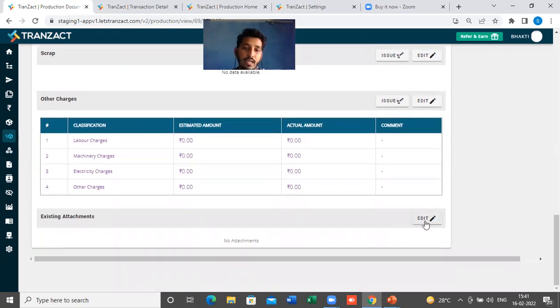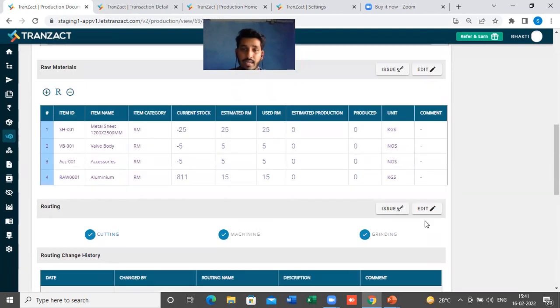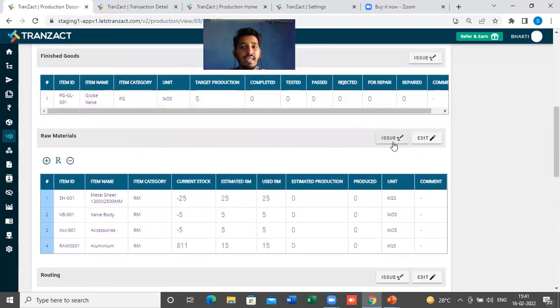Attachment, if you want to edit it, if you want to add an attachment here. So all those things, which were earlier present in the other actions button, currently now in the production order, you can do it directly from here. So it will save your time. The user will not get confused about where I need to go.